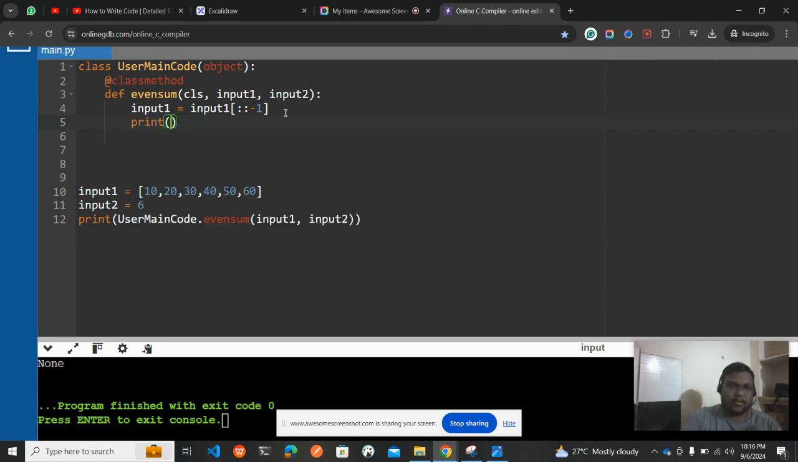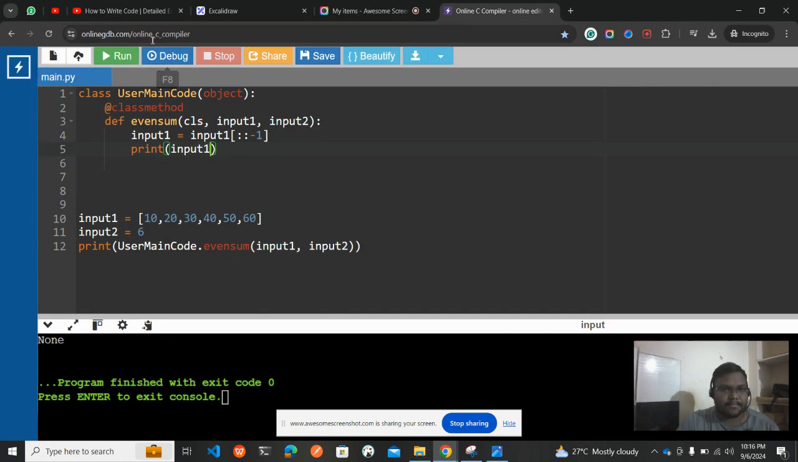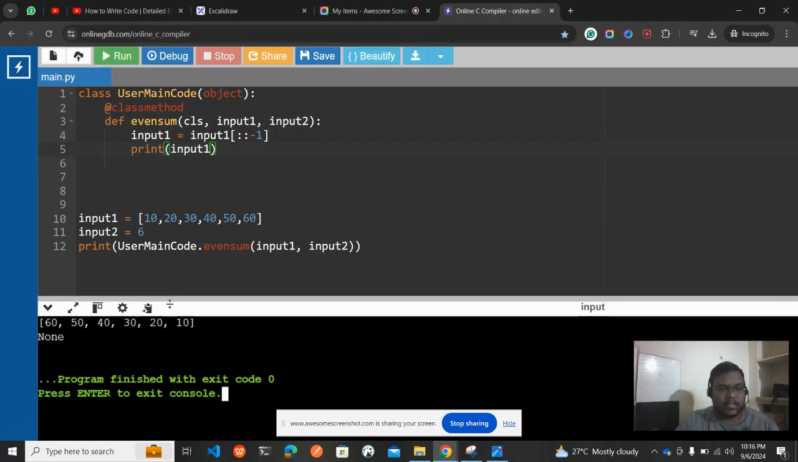If we let me do the print. So if we click on run program, see the entire array is reversed, right? So if initially we have 10 20 30 40 50 60, what I did was I just reversed the entire array: 60 50 40 30 20 10. Okay, so that's how the input of ::-1 works. You are just reversing the array.